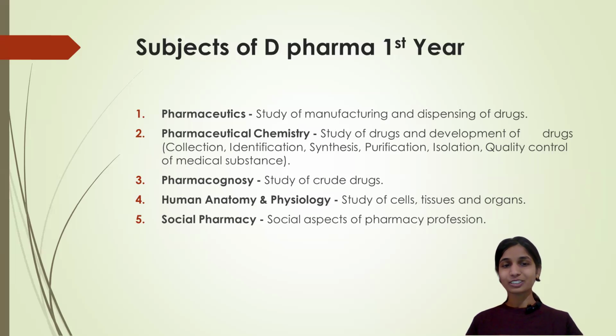Next one is human anatomy and physiology. As you have learned in the second PUC and first PUC biology, the same thing will repeat, but in a pharma way. In a pharma way, we are going to learn about the study of cells, how they are in the body, how they are grouping together to form tissues, how they are again grouping together to form organs. About this, we are going to learn in human anatomy and physiology.